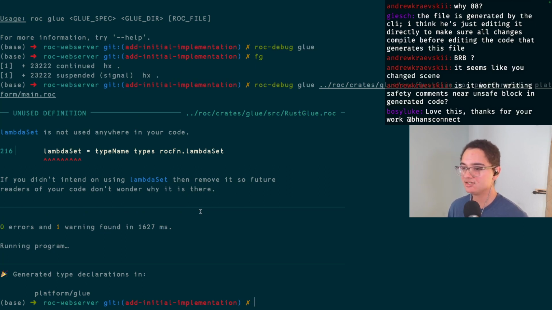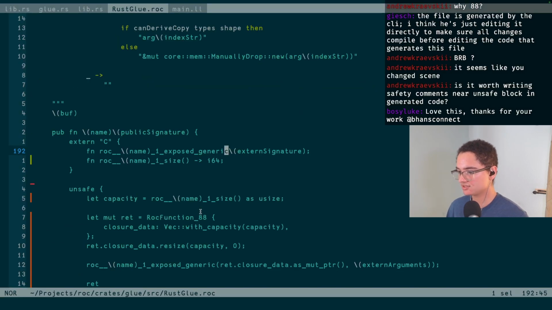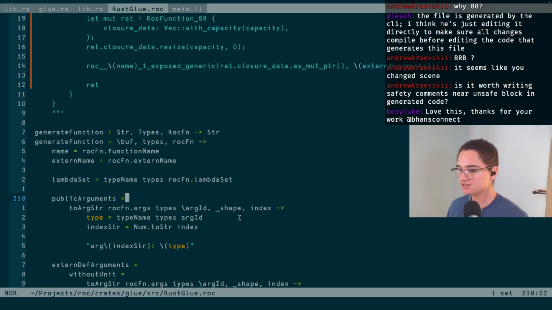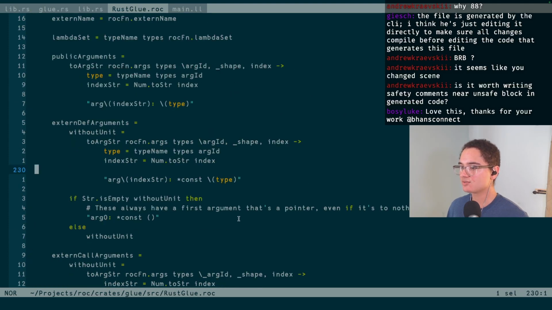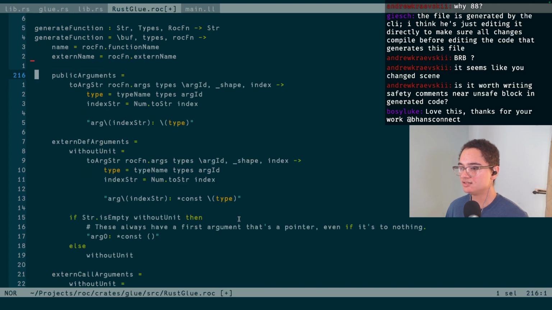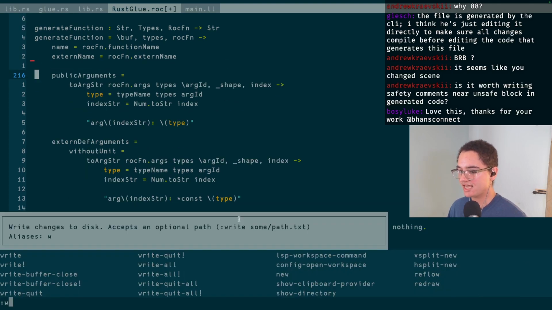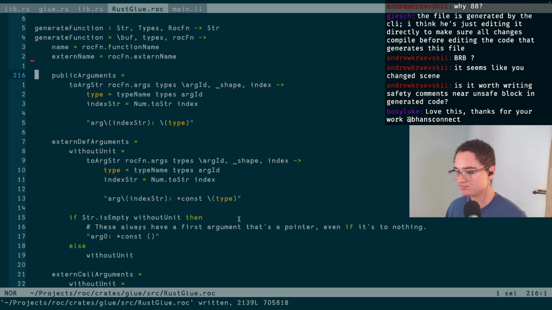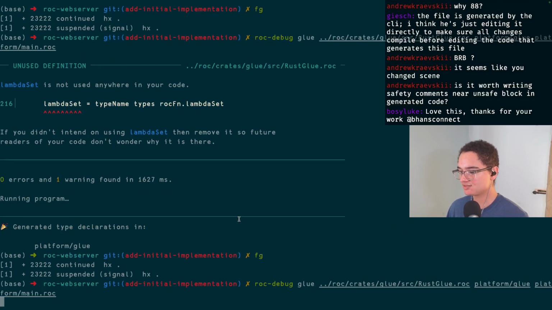that I had an error. Lambda set's not used. Oh yeah, because I stopped using it because it's not needed in this case. Lambda sets are always, in this case, just a vector of data. Where the heck was that? That was somewhere down here. Yes, this lambda set variable is not needed because we're not doing anything with all of the exact information about it. We're just turning it into a list of bytes. So what does it matter, you know?